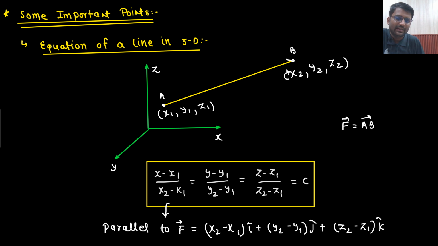This is your vector, right? Is that clear to you? x2 minus x1 i cap plus y2 minus y1 j cap plus z2 minus z1 k cap. So the equation of the line is also clear. Equation of a line in 3D: x minus x1 upon x2 minus x1, y minus y1 upon y2 minus y1, z minus z1 upon z2 minus z1 would be equal to a constant, and it will be parallel to these coordinates. Understandable? So let's see the questions.